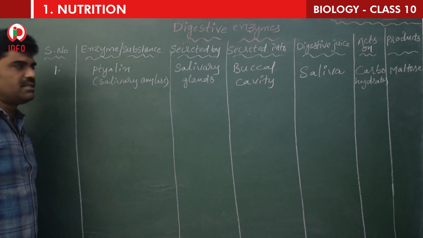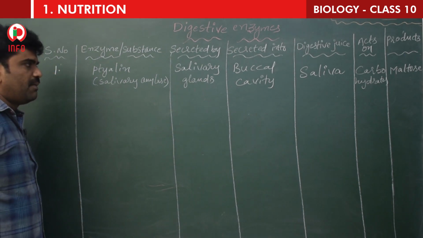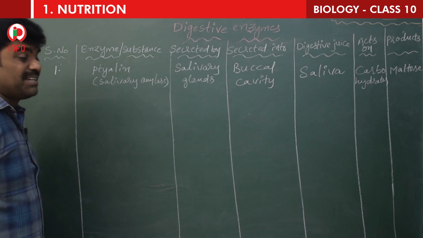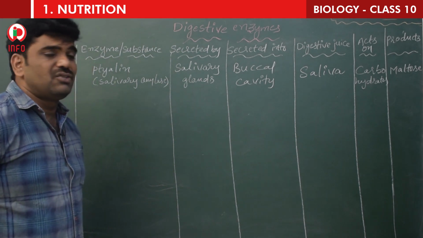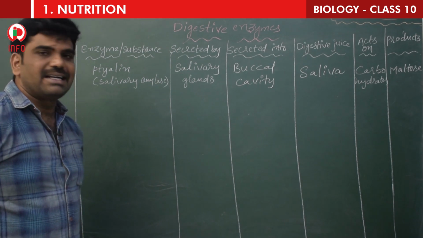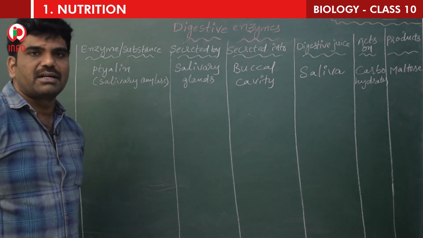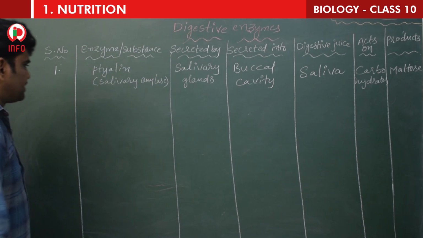The first one is ptyalin or salivary amylase, secreted by salivary gland, secreted into buccal cavity. The juice is saliva and acts on carbohydrates. The product is maltose.